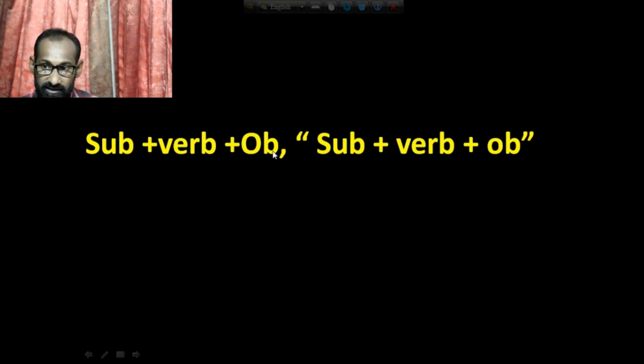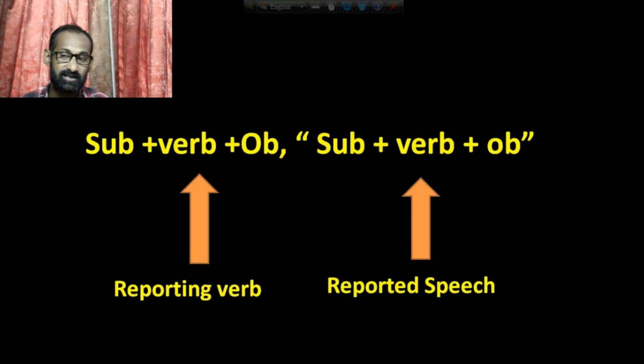That means the first structure before the comma is called reporting verb, and the second structure, the subject, verb and object inside the inverted comma, is called reported speech. The first part before the comma is the reporting verb and the second part inside the inverted comma is the reported speech.